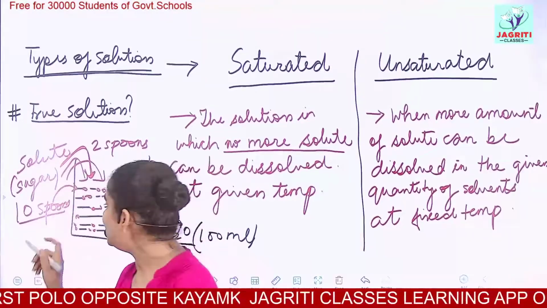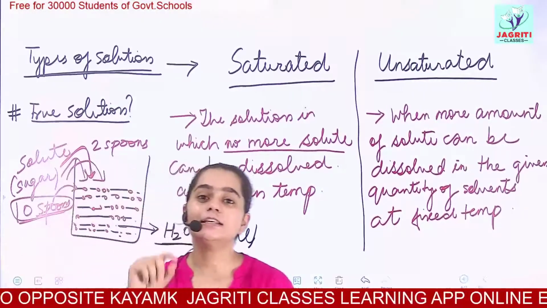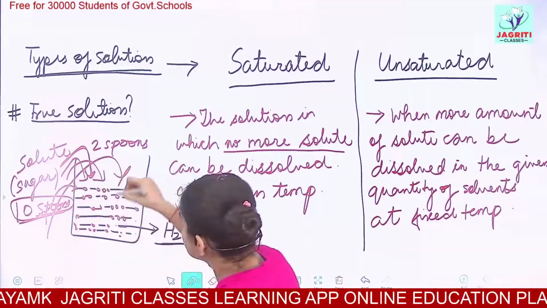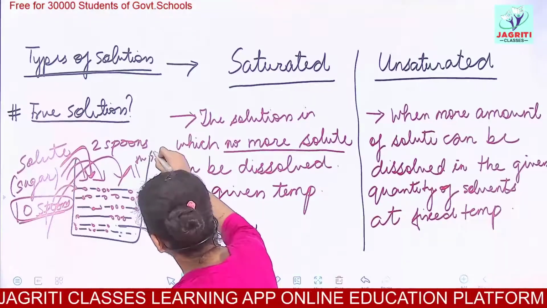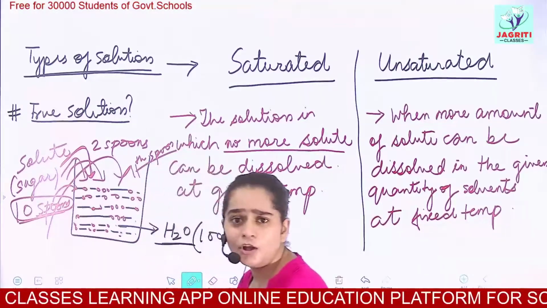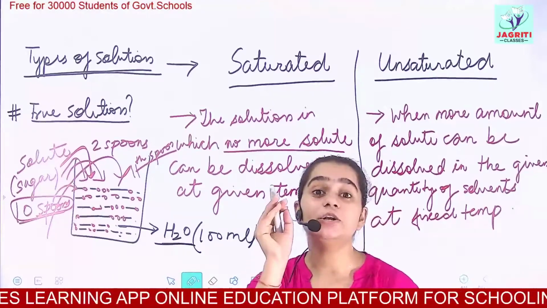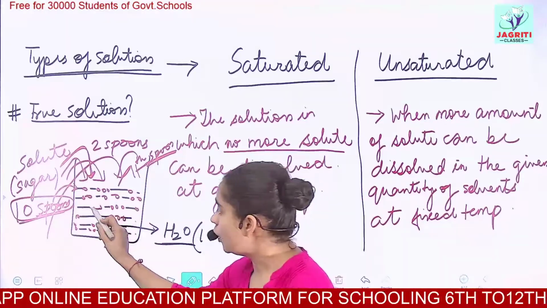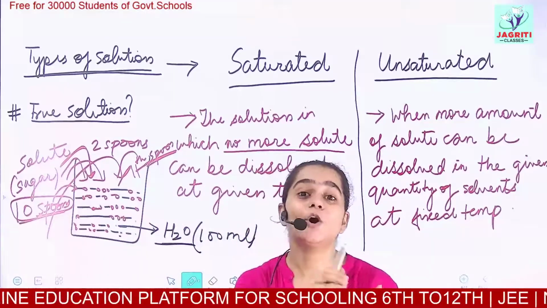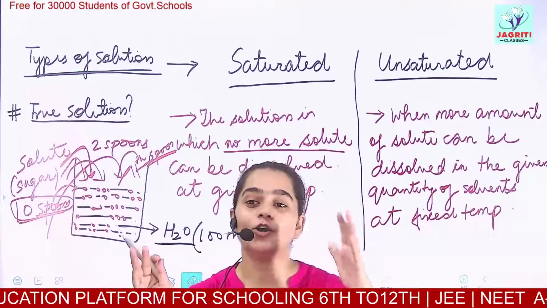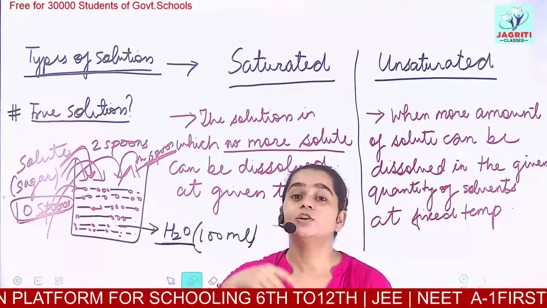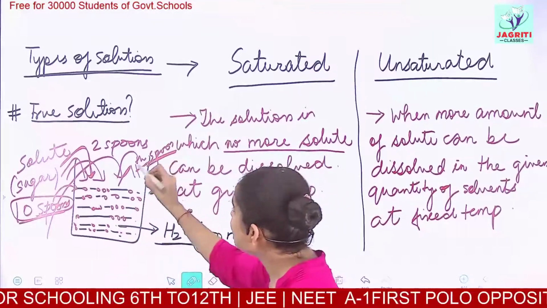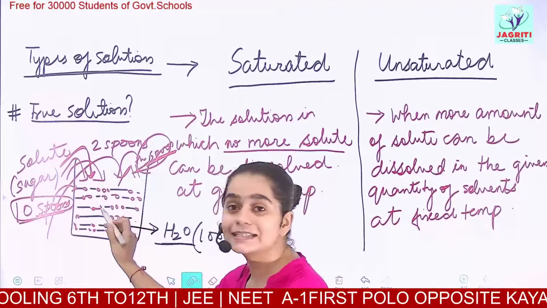Now if I add one more spoon, the 11th spoon of sugar, will it dissolve? The answer is absolutely no. This sugar would not dissolve, because all the vacant spaces have already been occupied. There is no space left for the next spoon, so this 11th spoon of sugar does not dissolve.